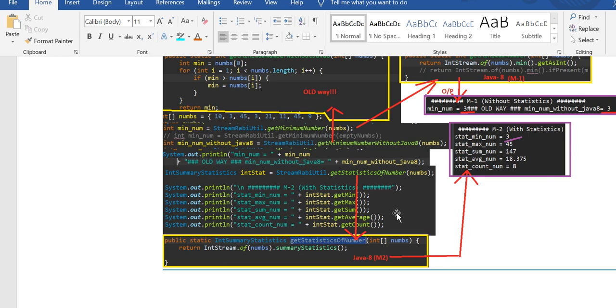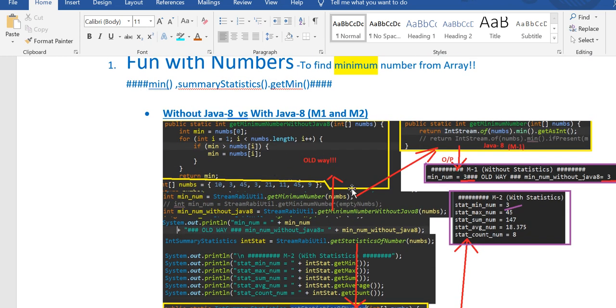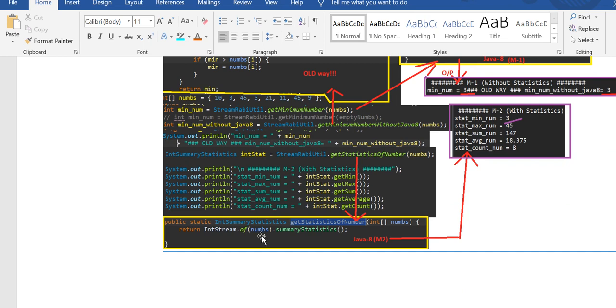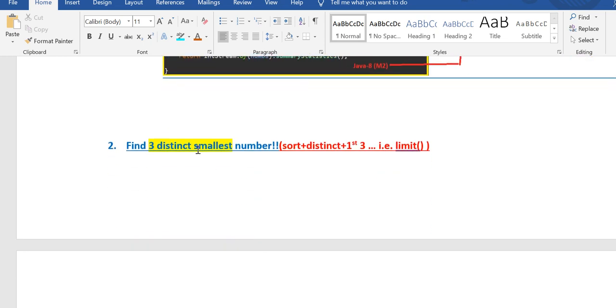You don't have to write so much code, or separate logic for the maximum. So the lines of code are reduced drastically using the min function or the summary statistics, which is part of IntSummaryStatistics.